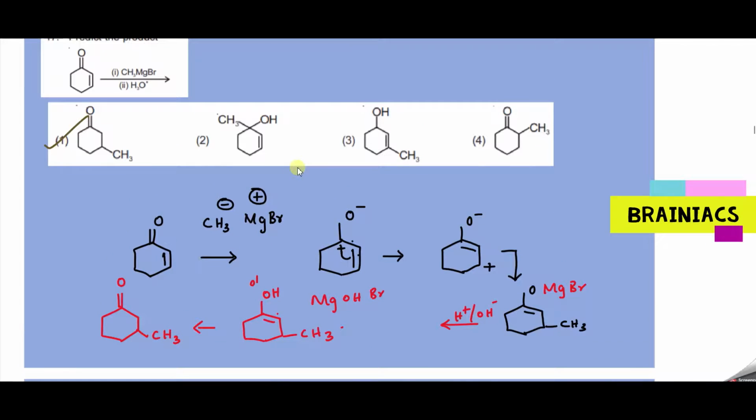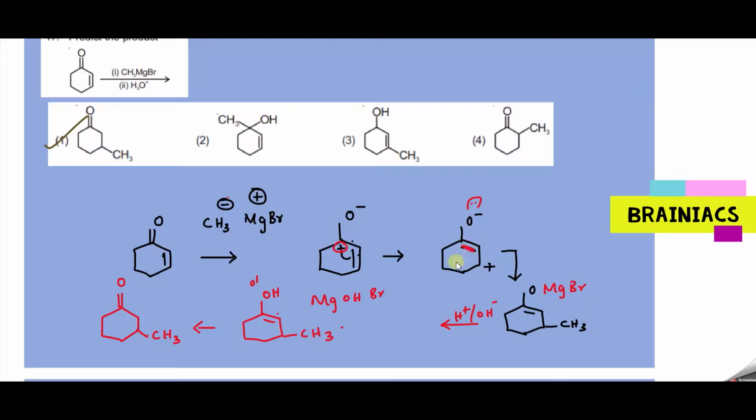Same only, right? Because in the first step, you can see this will get polarized. You will have plus charge coming here and minus charge coming here. So we know that CH3 minus is the nucleophile that will try to come and attack here. But the problem here is this is in resonance with this one. So easily this double bond will shift towards the positive charge, and it will stay like this. This is more stable because the charges are opposite, and it will come like this because double bond, single bond, oxygen lone pair, making this compound more stable.